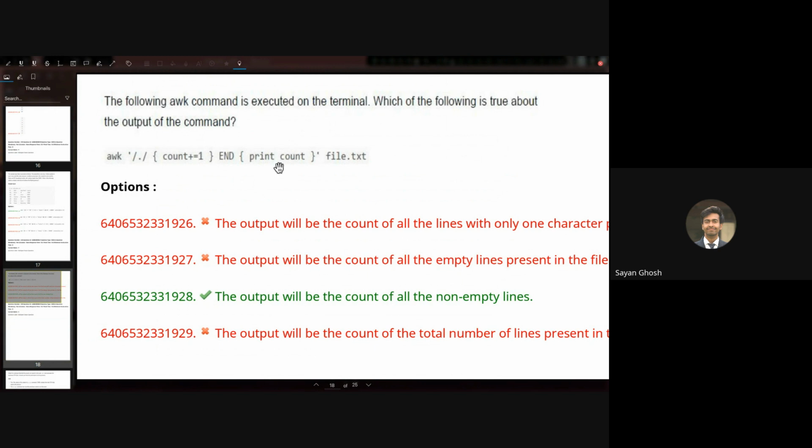So what will this print then? What will the value of count signify? The number of empty lines? Yes, number of non-empty lines. For every line, if there is at least any character, it will increment the count by 1. So it will contain the count of all those lines that are non-empty. Whereas if there is an empty line, this regex will not match. So for empty lines, the count will not be incremented. So count contains the count of all the non-empty lines.